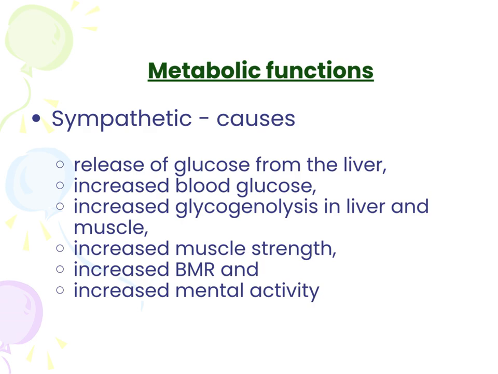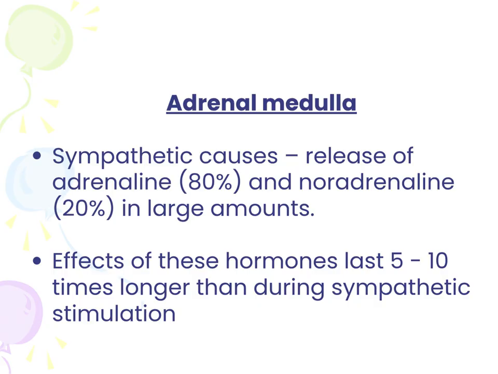Sympathetic nervous system has a hand on metabolic functions such as release of glucose from the liver, increased blood glucose, increased glycogenolysis in liver and muscle, increased muscle strength, increased BMR and increased mental activity. Sympathetic nervous system stimulates the release of adrenaline, 80%, and noradrenaline, 20%, in large amounts from adrenal medulla. Effects of these hormones last 5 to 10 times longer than during sympathetic stimulation.